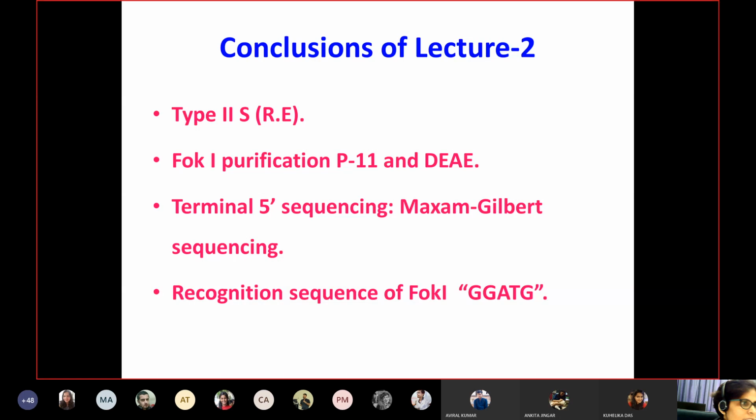Yes, Prabhabir Kumar Das. Ma'am, I'm asking what is the significance of this particular subtype of restriction enzyme? Why are we studying this particular subtype? Were you present in yesterday's lecture? And were you also present in the introductory session? No, ma'am. Okay, so there I explained what the flow of my lecture would be. Okay, you can mute your mic.